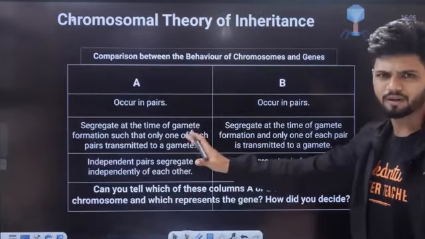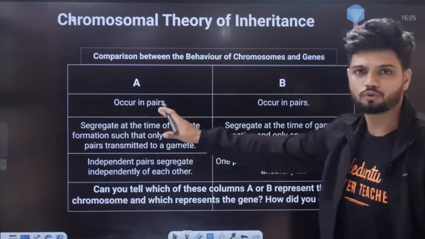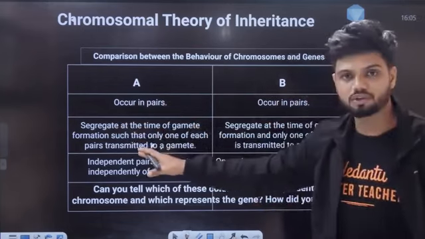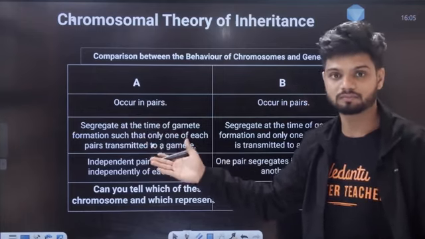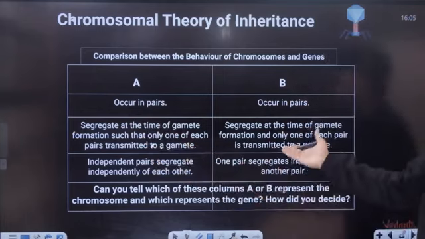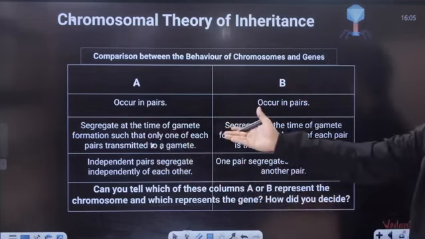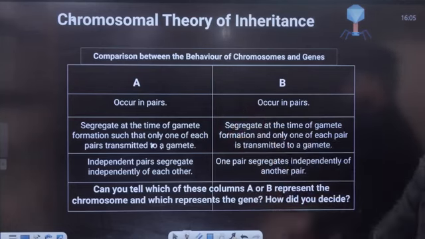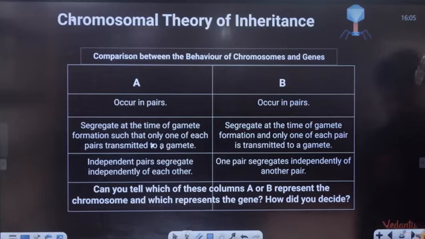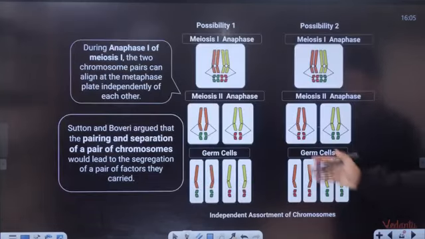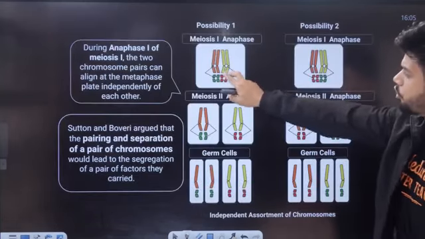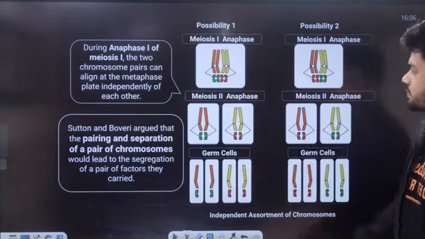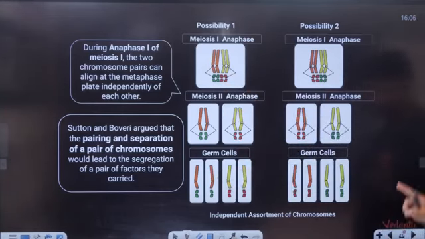ಇಲ್ಲೊಂದು ಕ್ವಿಕ್ ಎಕ್ಸಾಂಪಲ್ ಕೊಟ್ಟಿದ್ದಾರೆ ನಿಮಗೆ. ಲೈಕ್ ಇಫ್ chromosomes occur in pair, genes occur in pair. Chromosomes segregate at the time of gamete formation. ಆಗುತ್ತೆ. Chromosomes separate ಆಗುತ್ತಲ್ಲ? Genes ಕೂಡ separate ಆಗುತ್ತೆ. Especially in anaphase 1, homologous chromosomes separate. Okay, same thing is happening here. So both of them have some kind of relation. ನೋಡಿ, anaphase 1 ಅಲ್ಲಿ homologous chromosomes separating. In anaphase 2, sister chromatids separating. Similarly, genes present there also separating.